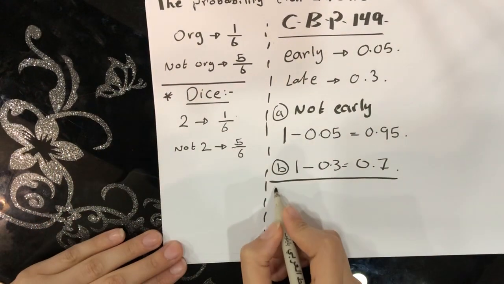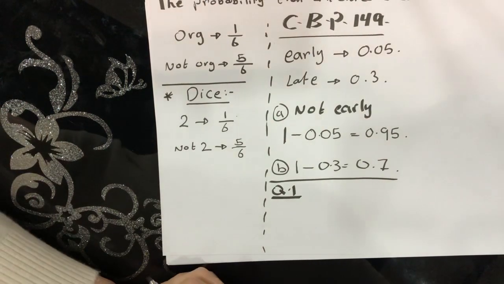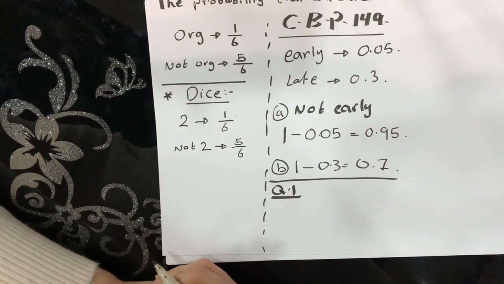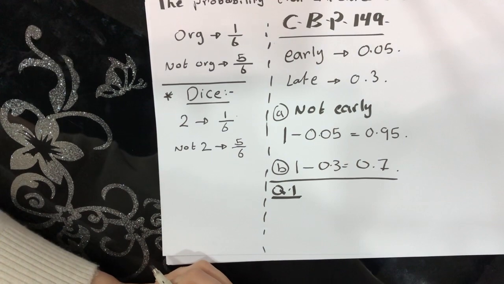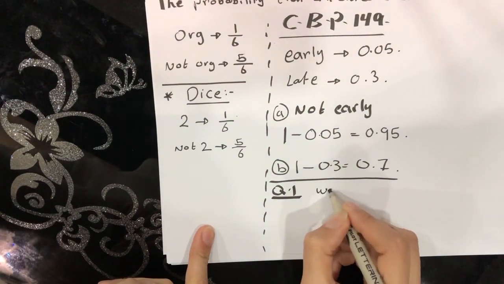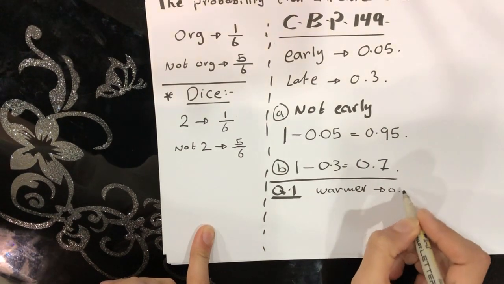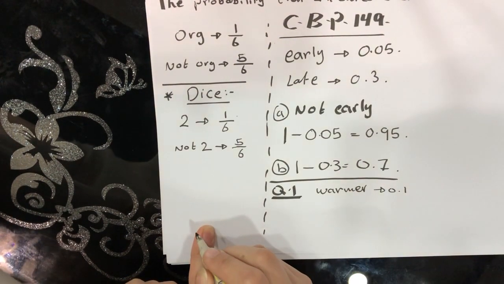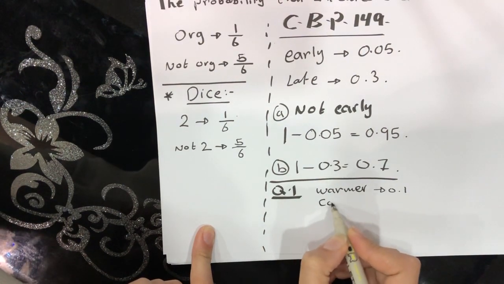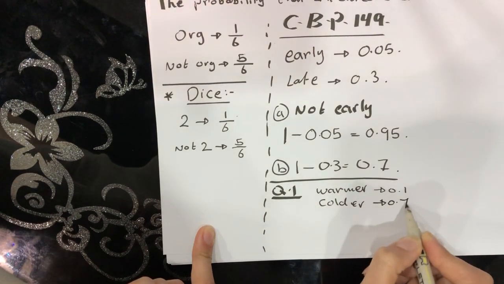Let's do question 1. They're saying the probability that it will be warmer than yesterday is 0.1. The probability that it will be colder than yesterday is 0.7.